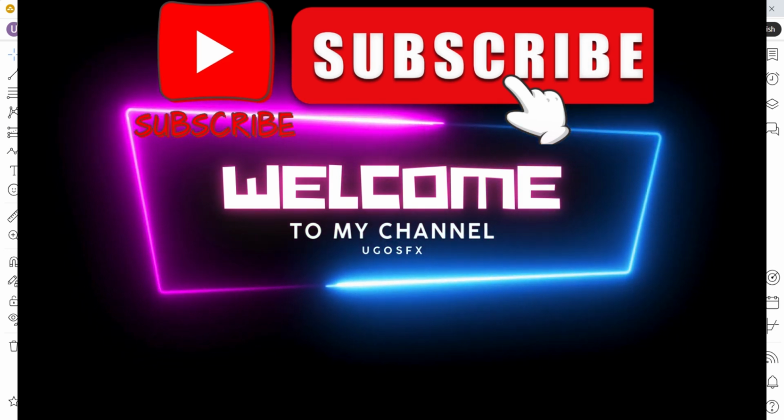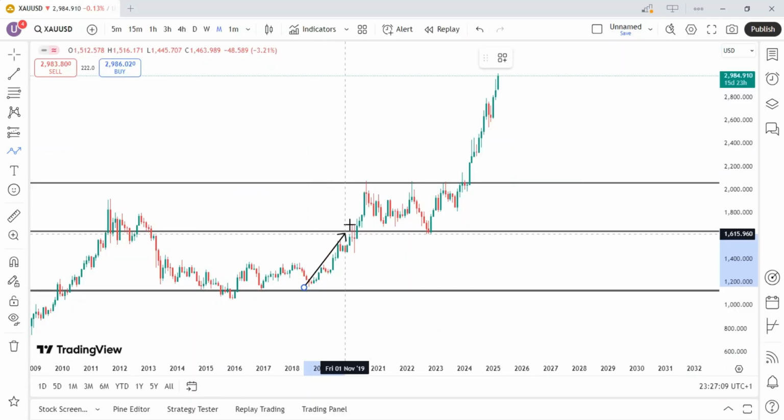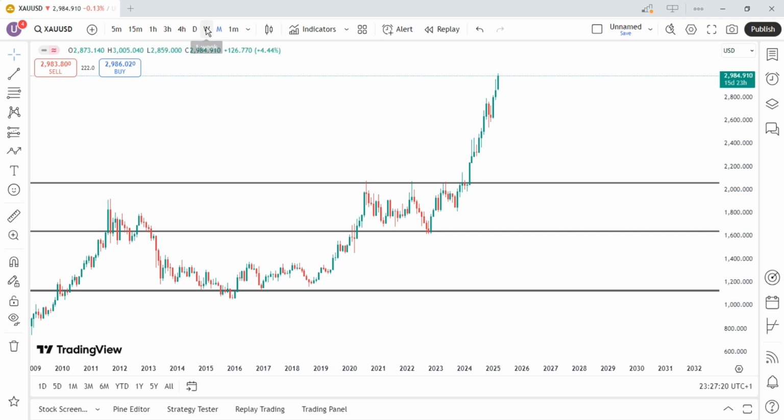Let's go. Starting on a monthly time frame, gold is bullish. You can see it's higher high, higher low, and higher high. After a higher high, we'll create a higher low. So let's go down to the weekly time frame for further analysis.